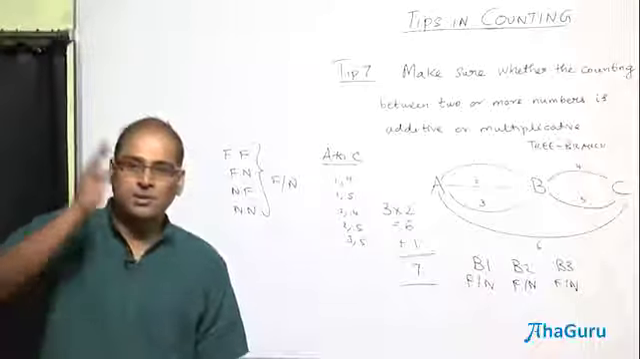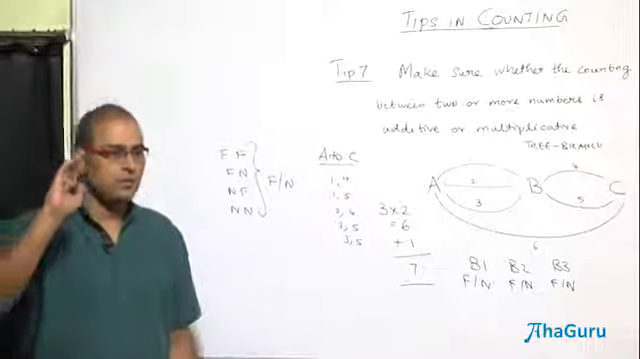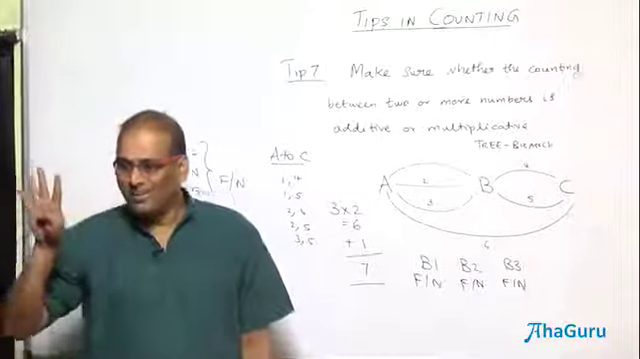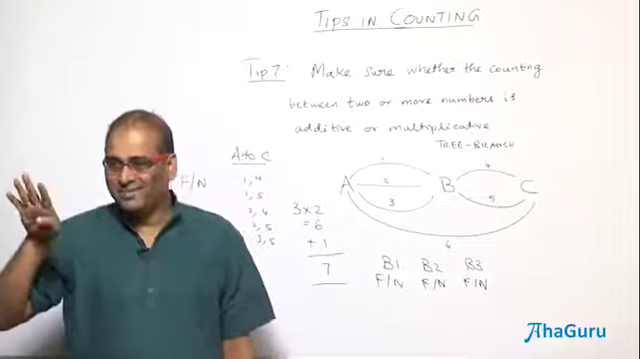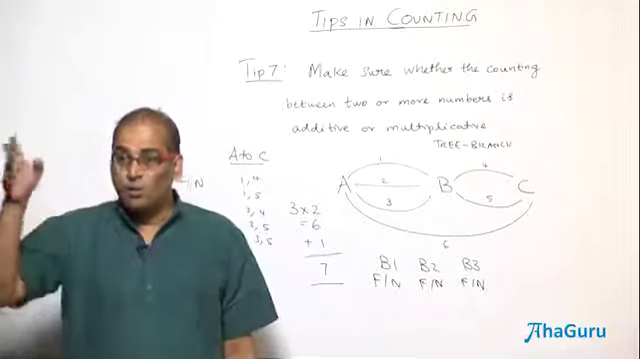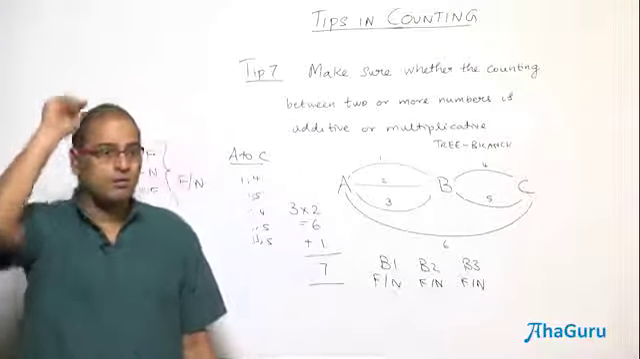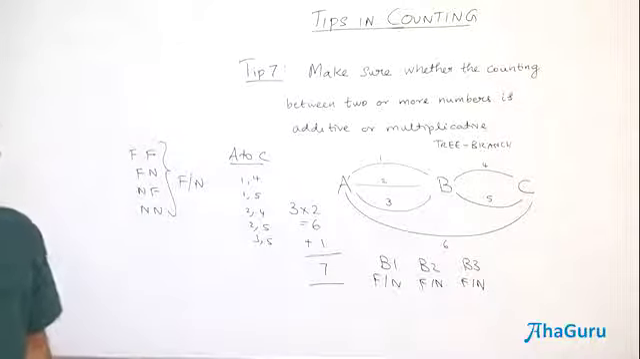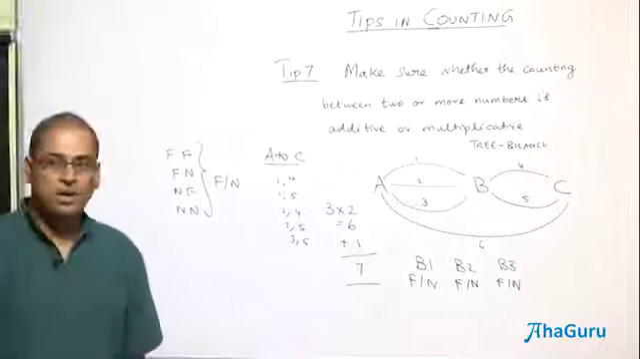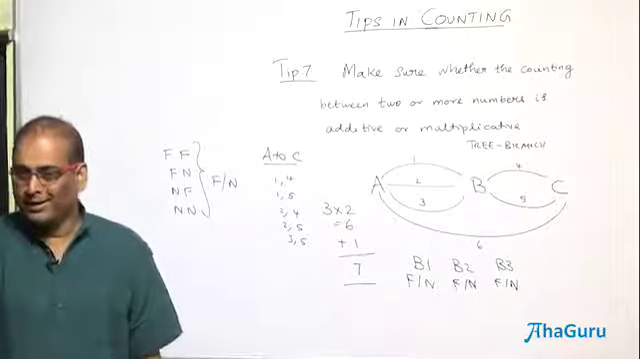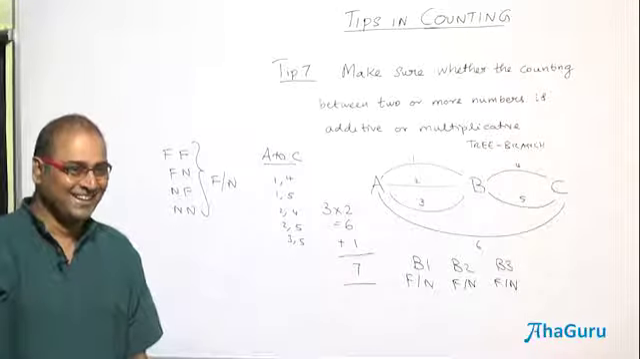Suppose the question is an objective type with options A, B, C, D, 4 options, and you are answering all the questions. Then 4 into 4 into 4, 4 power 10, that many responses are possible. Among which there might be only one response that is fully correct. Understood or not?